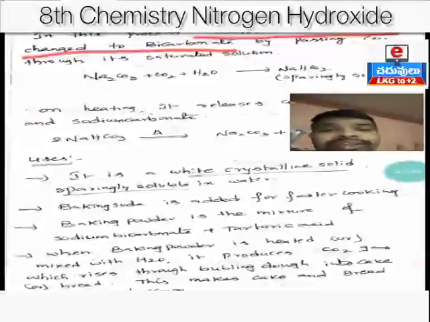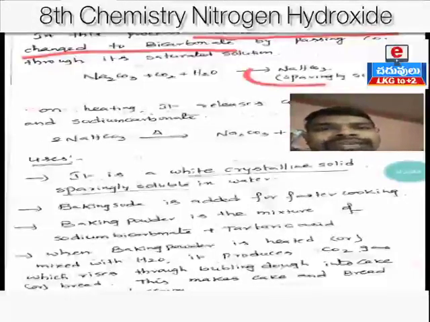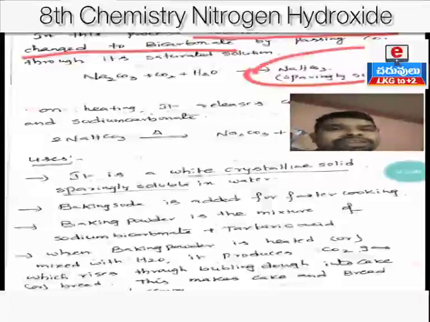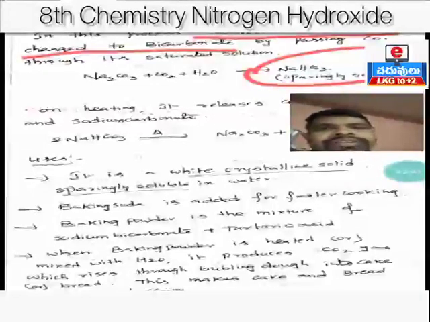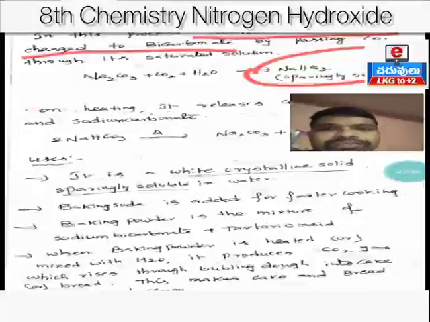When carbon dioxide gas is passed through a saturated solution of sodium carbonate, then it gives sodium bicarbonate, NaHCO3. Clear? Saturated solution means sodium carbonate with water.